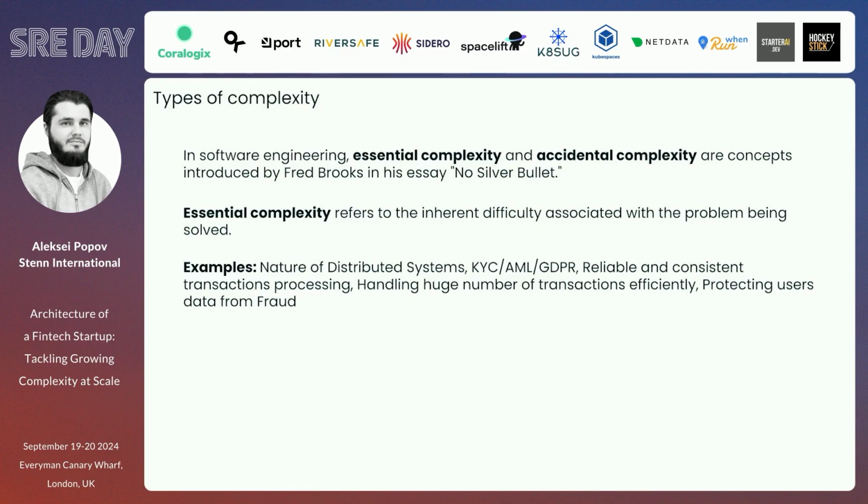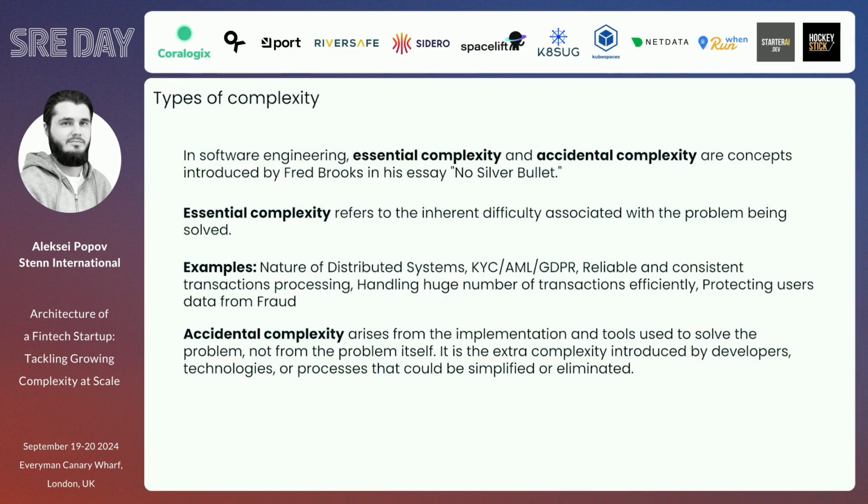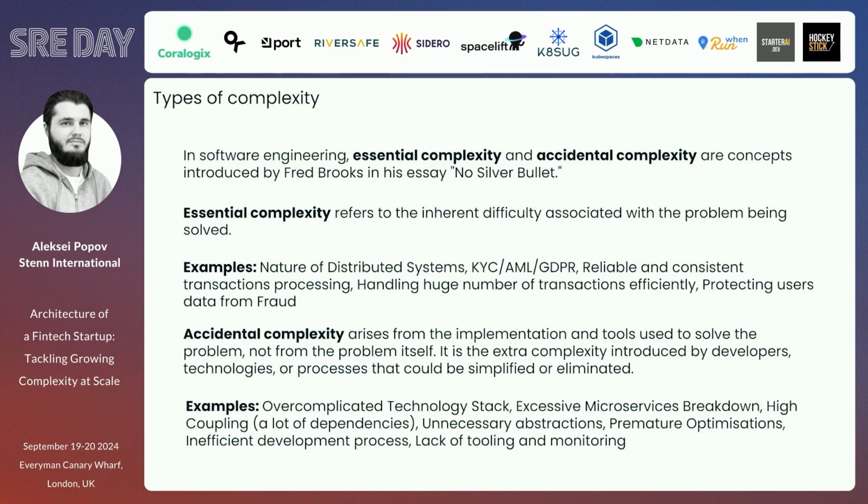just related to the problem we're solving. And another part, which is produced by us, by developers, by engineers, by architects, is accidental complexity, which is part of the tools and things we just did together. It's extra complexity for us, introduced by us, and we have to do something to simplify that overhead, because it will make our life much more complicated. Some examples are an overcomplicated technology stack, excessive microservices breakdown, so many abstractions that we don't know how to evolve them, premature optimization, which is the root of all evil, and many other things, to be honest.